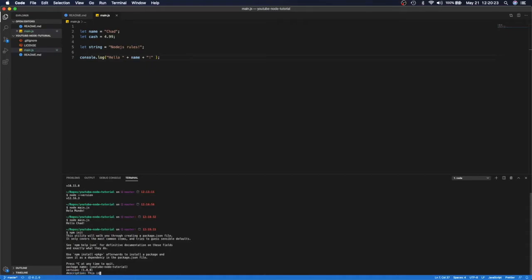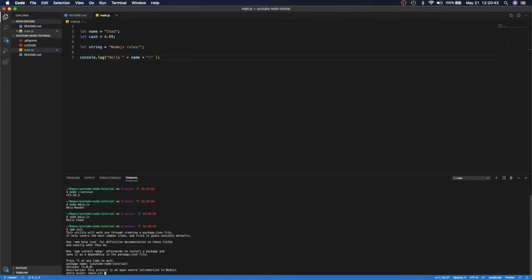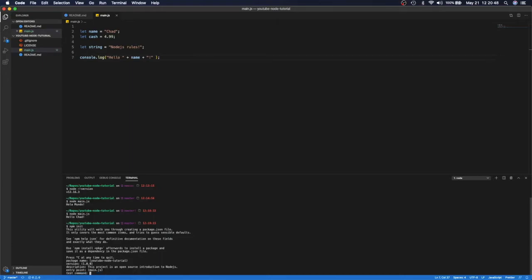Description, just say something like, this project is an open source introduction to Node.js. There we go. Entry point main.js is fine. Look, it detected my one main file and said, all right, let's use that. Normally, I think it recommends index.js if you have no file. And that's fine. Test command, I'm not too concerned about it.